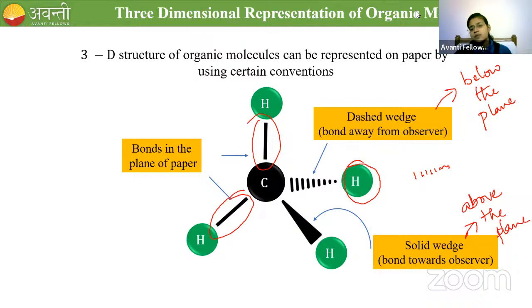Mostly the sp3 hybridized system only will have this 3-dimensional structure. sp2 is trigonal planar. It needs only the xy plane. And sp is linear, so it also requires only the xy plane, 2 dimensions are enough. Only for sp3 hybridized systems do we need the wedge representation.